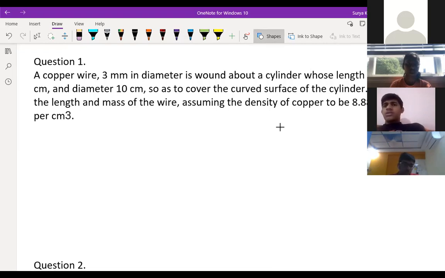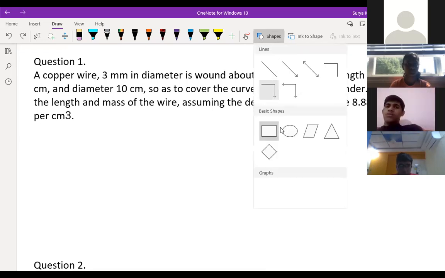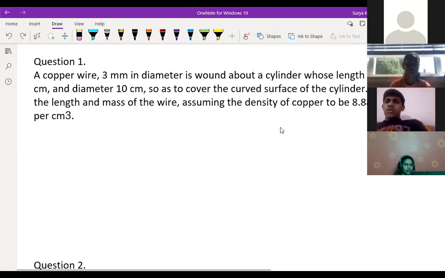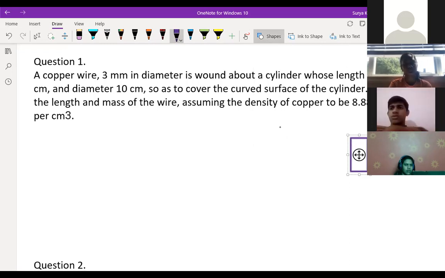So as to cover the curved surface area of the cylinder. Find the length and mass of the wire. So sir, the length of the wire must be the volume of the cylinder by 1.5. We can put the formula there equals to the volume of the cylinder, and mass equals to volume into density.